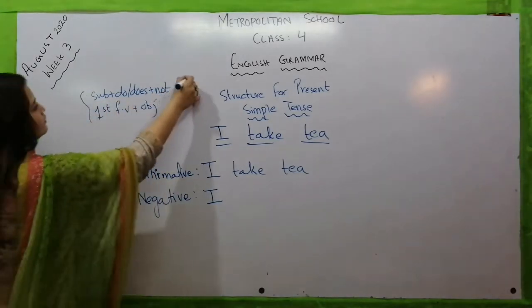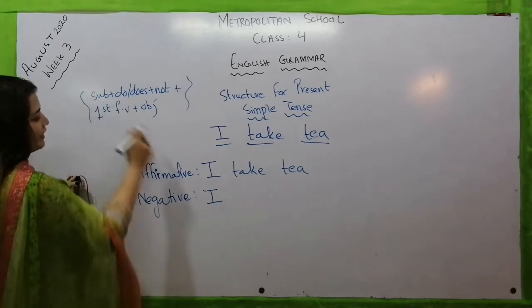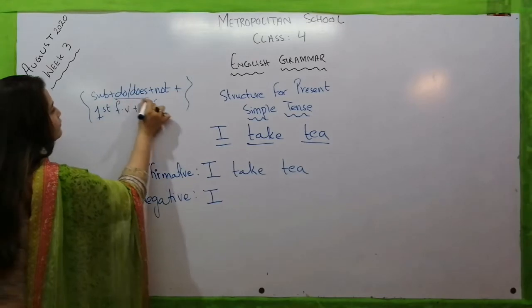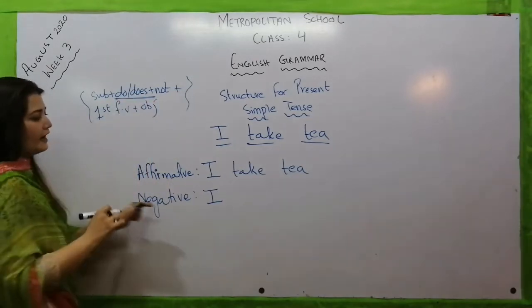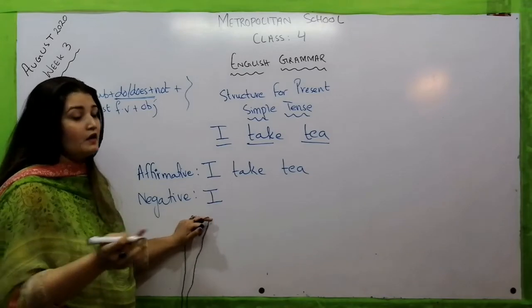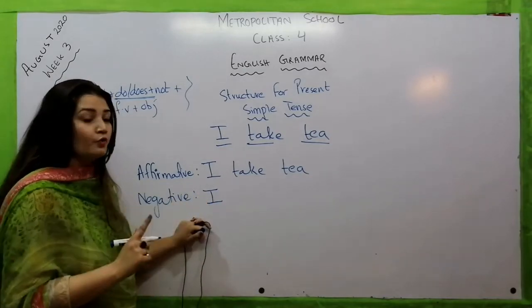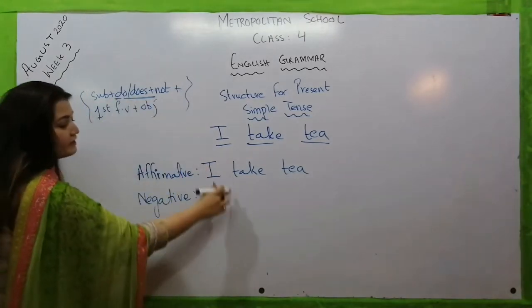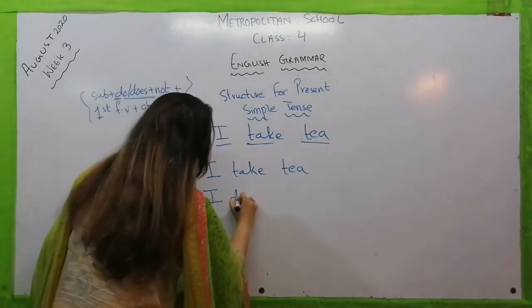According to this structure, we write the subject here, I. Now what do we have to follow, do or does? Whenever we talk about I, you, we, they, we have to use do. So we will pick do from the structure and write here: I do